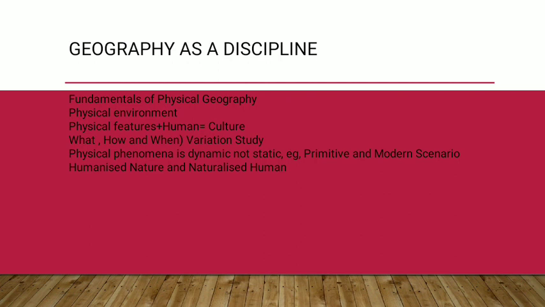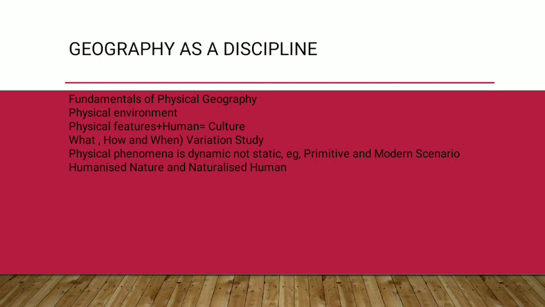There may be variation in the land. The land can be a plain or a hill. There may be variation in the water resource: maybe it's a lake, a pond, a sea, a river, or a huge ocean. And it can be air, maybe wind, maybe a breeze. All these aspects are your physical environment. That is what we will be focusing on in this year.